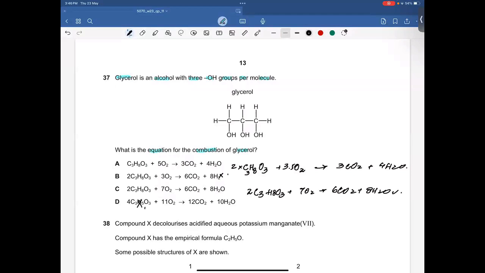This is incorrect also because it has a wrong molecular formula. So option B and option D are incorrect. A competition exists between A and C. In this, oxygen is not balanced, which is why option A is incorrect, and therefore C is going to be the right answer, because that's exactly the same equation we have done, given in the option, right?